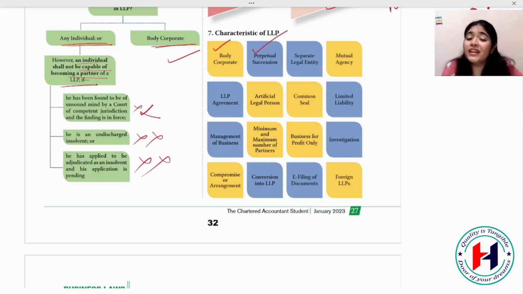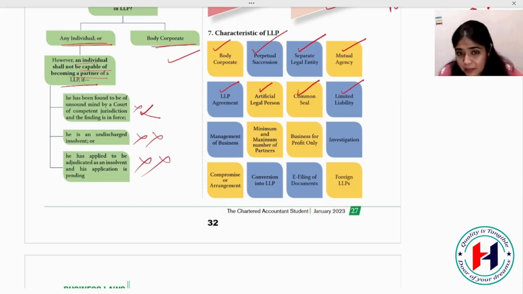Perpetual succession. Even if all the partners retire, you can still continue the firm. Even if one partner is there, the perpetual succession concept will apply. LLP is a separate legal entity. There is mutual agency between the partners. An LLP agreement is to be formed. It is an artificial legal person created by law. LLP can have a common seal.